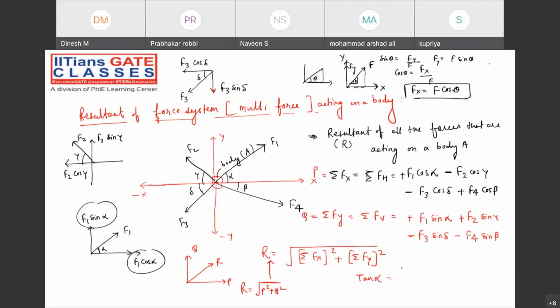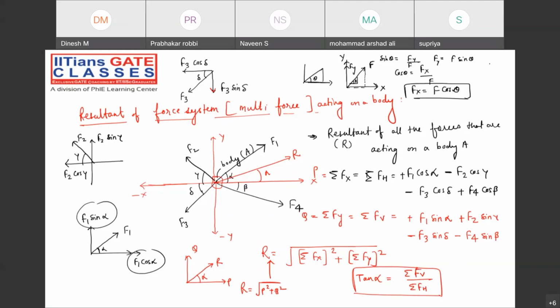And my dear friend, what about tan alpha? What about the direction of that resultant with the horizontal? Can I say summation of vertical forces divided by summation of horizontal forces? Check it out. Please check it out. Yes or no? All of you, please let me know.